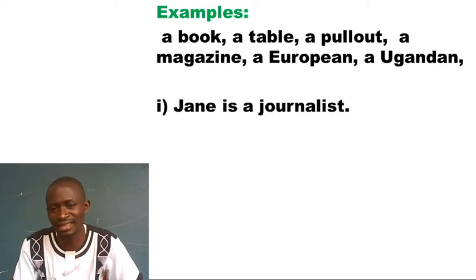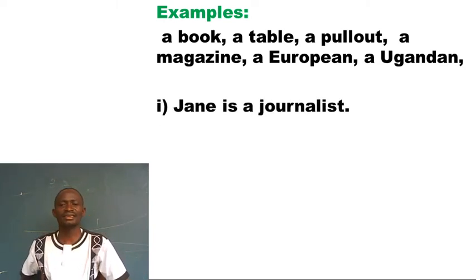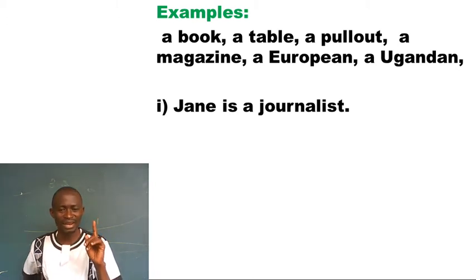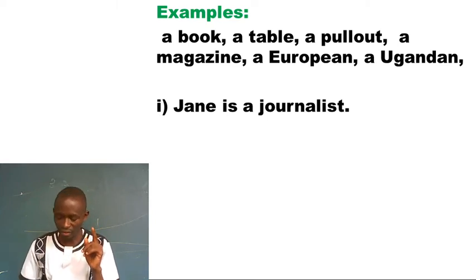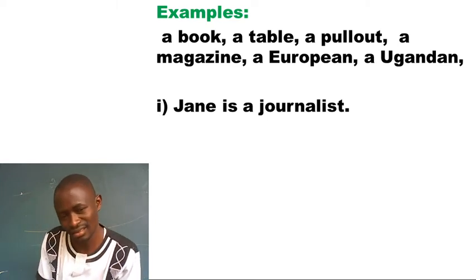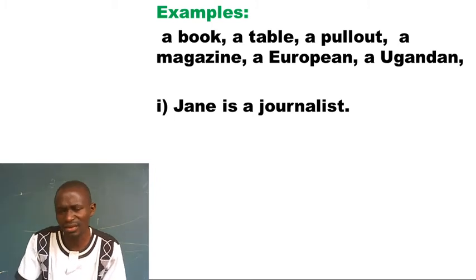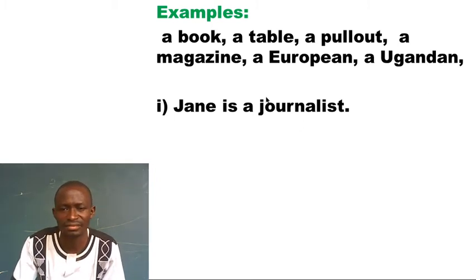We have a sentence. Jane is a journalist. Jane is a journalist. What does this mean? We're referring to a singular countable noun, and this noun must begin with a consonant sound. It must begin with a consonant sound. And this consonant sound is letter G, sound J. That is how it is used.